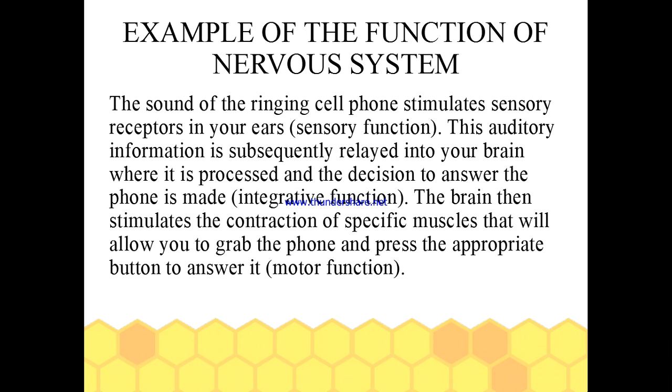Examples of the function of the nervous system. The sound of the ringing cell phone stimulates sensory receptors in your ears. This is sensory function. This auditory information is subsequently relayed into your brain, where it is processed and the decision to answer the phone is made.